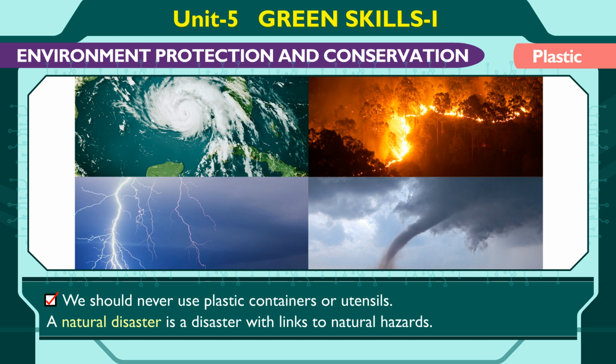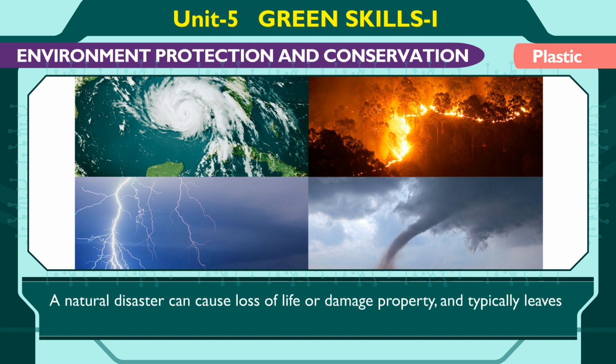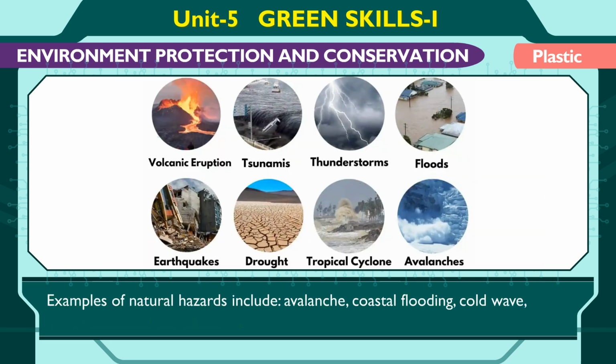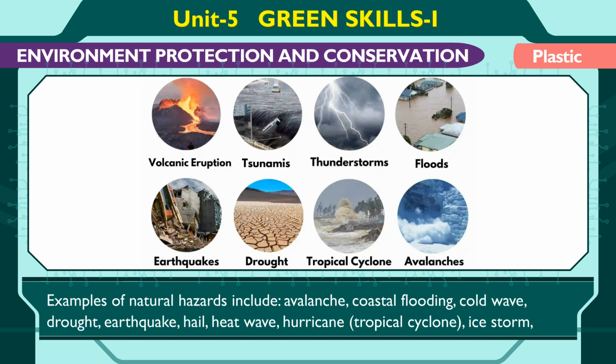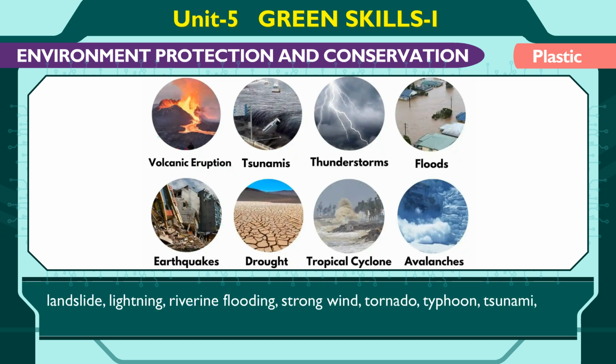A natural disaster is a disaster with links to natural hazards. A natural disaster can cause loss of life or damage property and typically leaves economic damage in its wake. Examples of natural hazards include avalanche, coastal flooding, cold wave, drought, earthquake, hail, heat wave, hurricane, tropical cyclone, ice storm, landslide, lightning, riverine flooding, strong wind, tornado, typhoon, tsunami, volcanic activity, wildfire, winter weather.